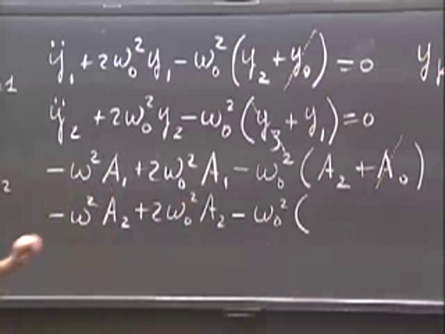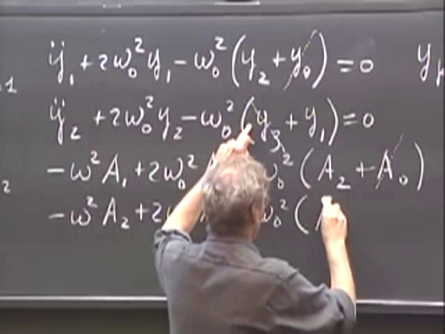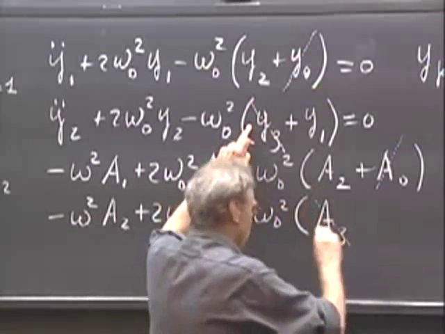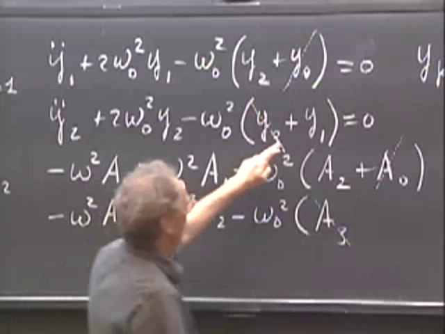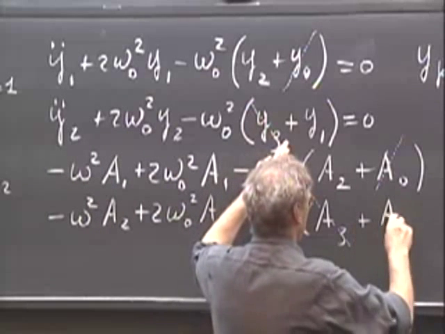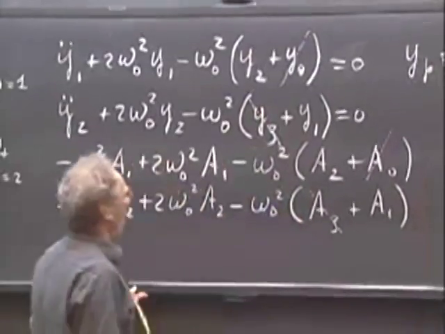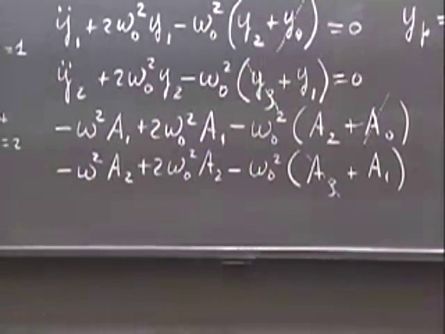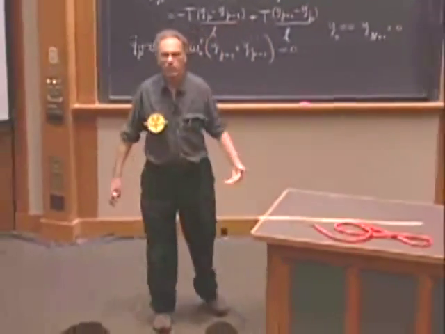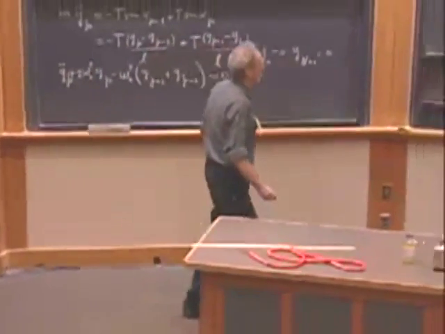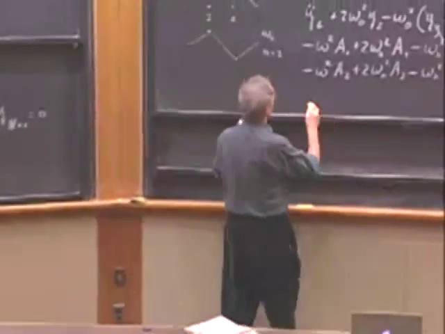And now I have a y3 here. So I get an a3, which happens to be 0, but that's not so relevant right now. And then I get plus a1. And the reason why I started off with 1 and 2 is that now you see how we can put it in the particle P. So the particle P now is going to be rather easy.